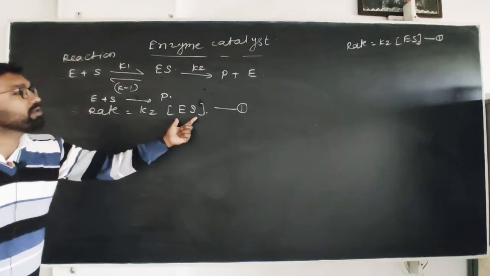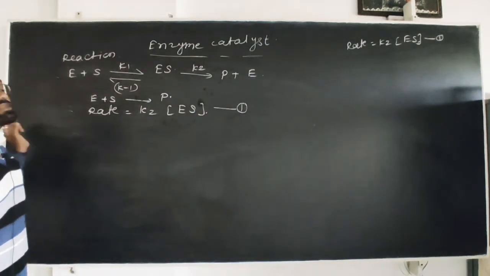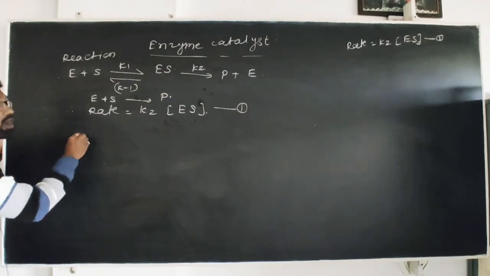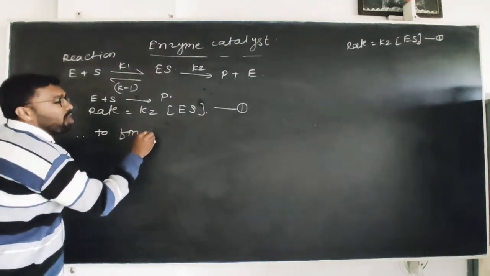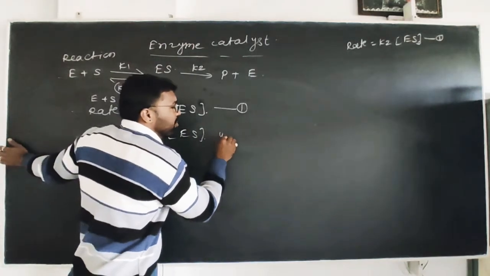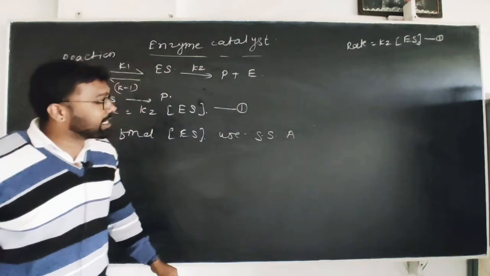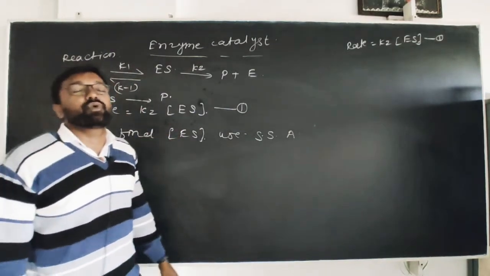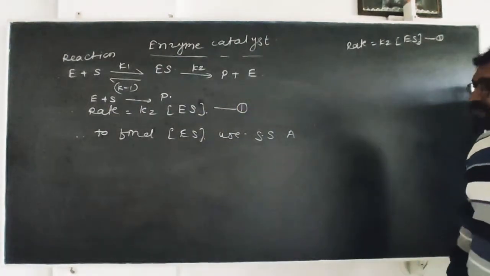Hence to find the concentration of the intermediate, that is ES, we can apply the steady state approximation for this mechanism, right? Therefore, to find the concentration of the enzyme substrate complex, use the steady state approximation. It is important because without applying the steady state approximation you can't find the actual rate law for the enzyme catalysis reaction, right?